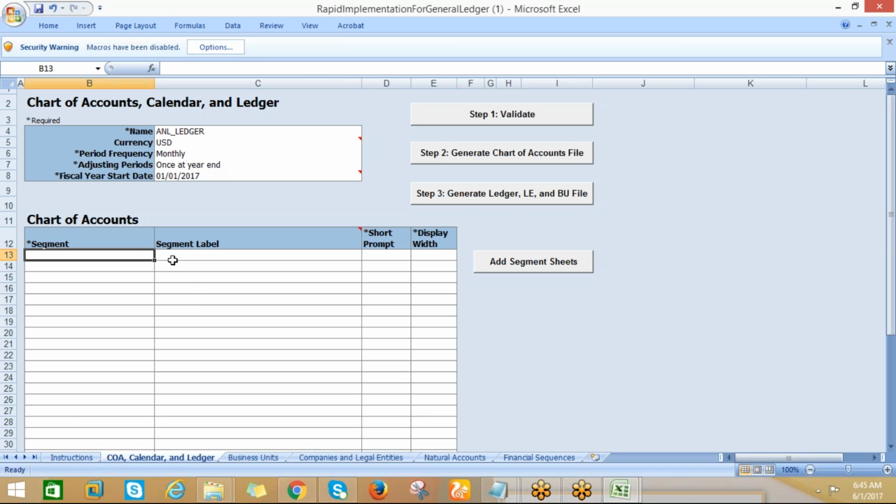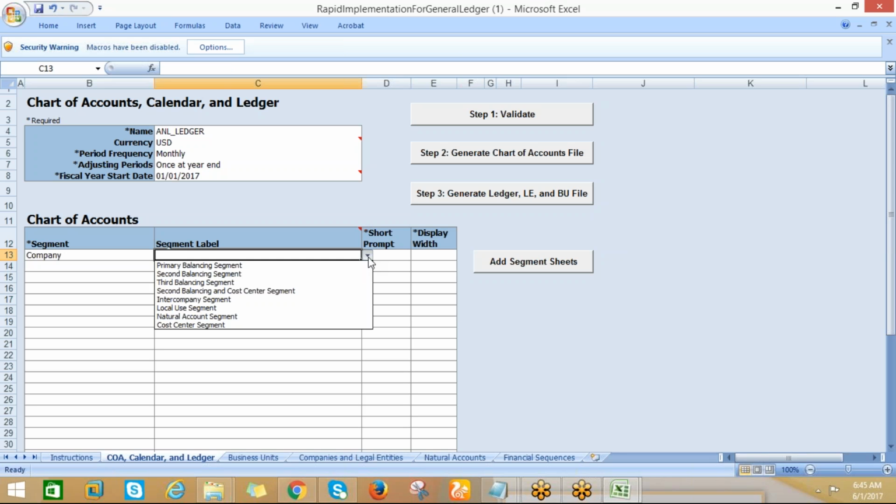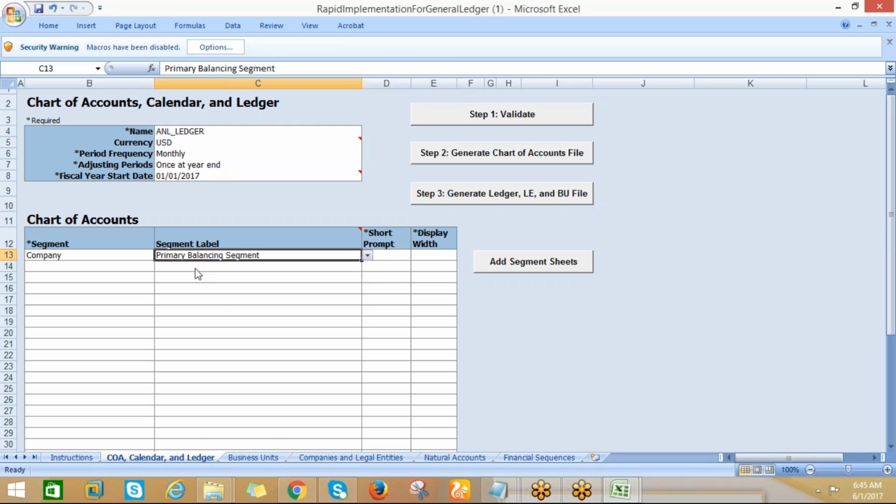Actually we have the segments. Here I can go for the company segment. In this company segment, you can go for the balance segment and account. What I can give is the ANL company.